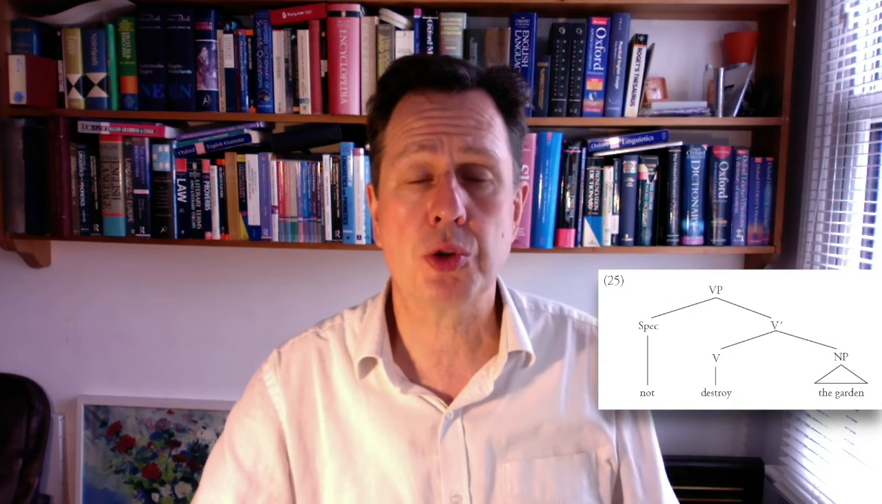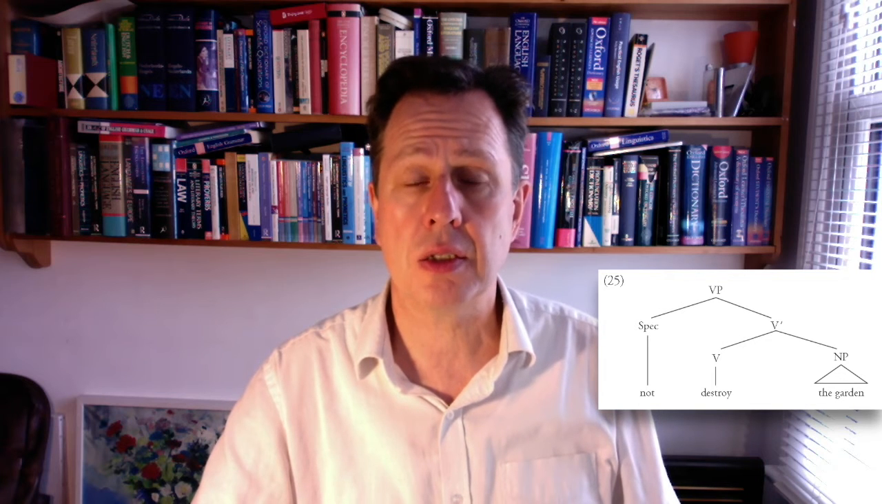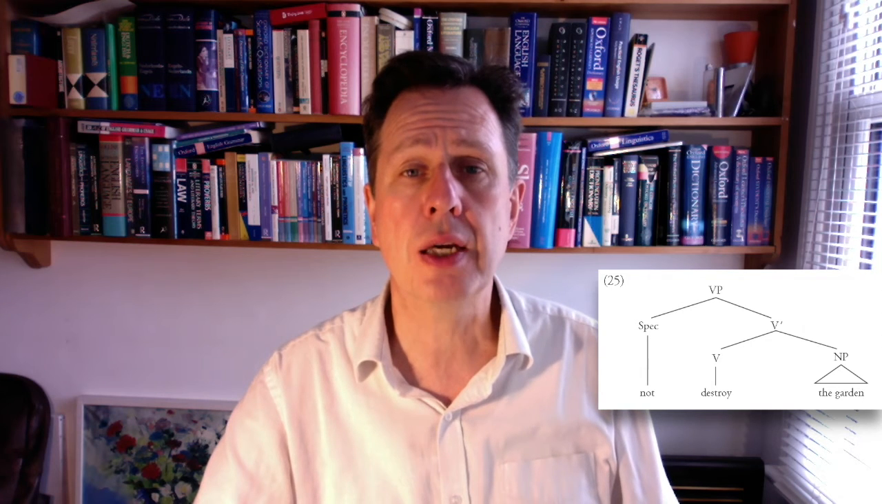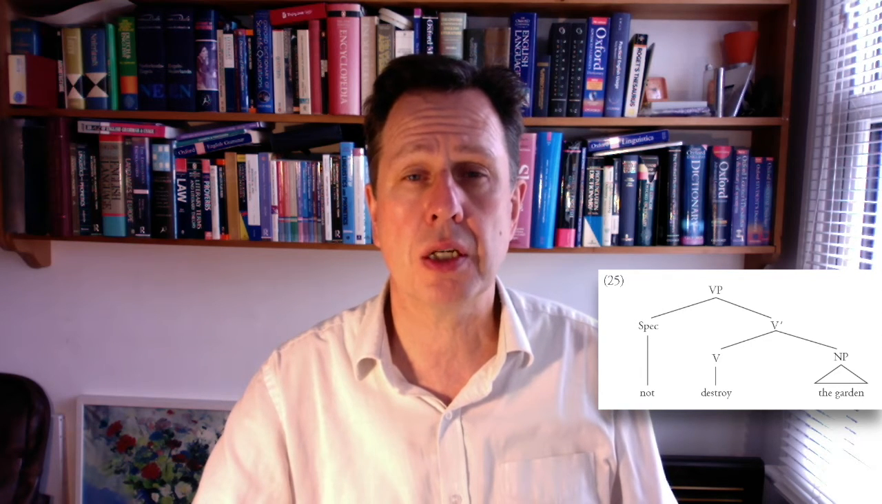Now, the question that arises is, how do we add adjuncts to these tree diagrams? We saw that each of the little tree diagrams we looked at had a specifier and had a complement, but we can also add adjuncts. So let's look at tree diagram 25 from the book. Not destroy the garden. That's the one we had earlier on. The specifier is not, the head is destroy, and the direct object is the garden.